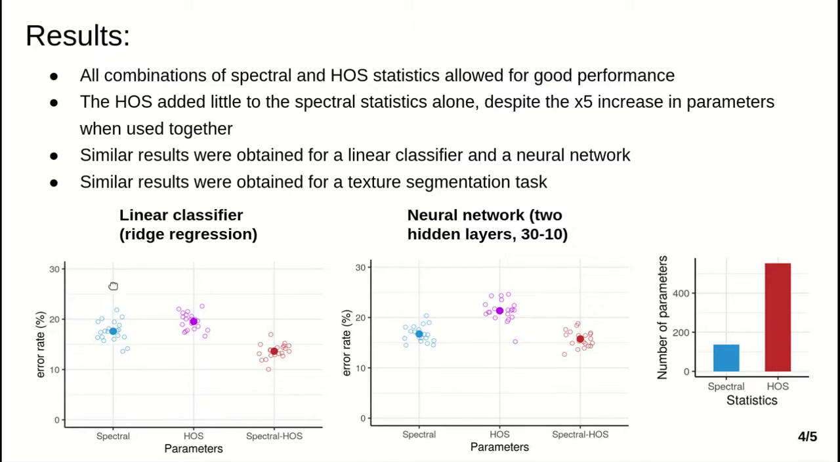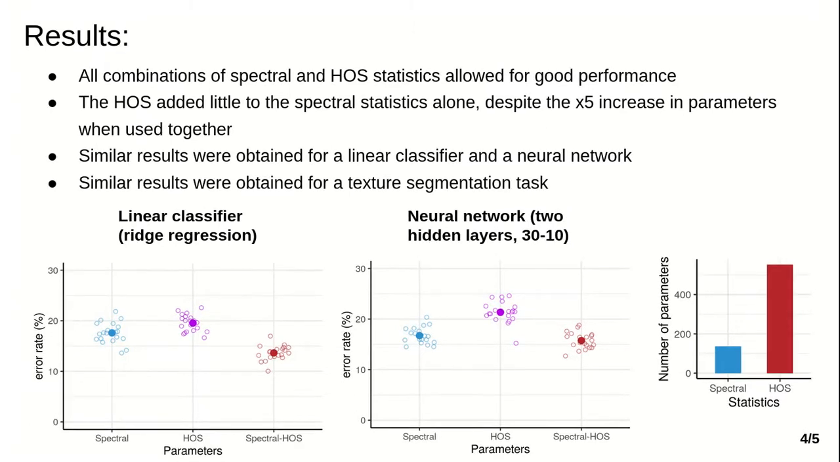Furthermore, we observed that the spectral statistics model alone performed similarly to the spectral statistics plus higher order statistics model, despite a 5 times increase in parameters. This is in agreement with our hypothesis that the higher order statistics of the Portilla-Simoncelli model are highly redundant with spectral statistics for the task of segmentation in natural images. We also observed similar results when using a neural network classifier, as well as when changing the task from natural image segmentation to texture segmentation.